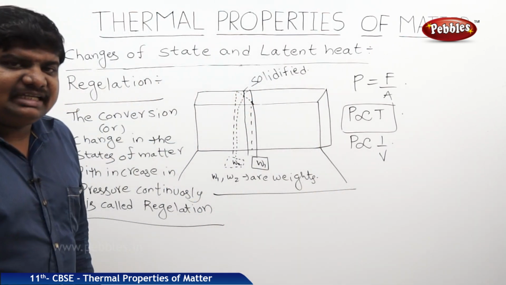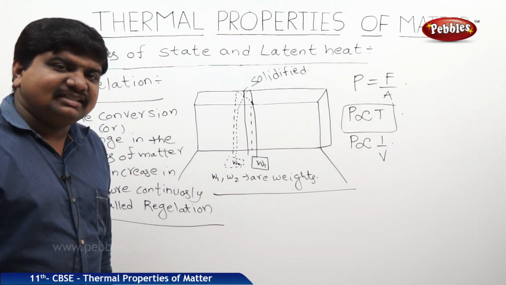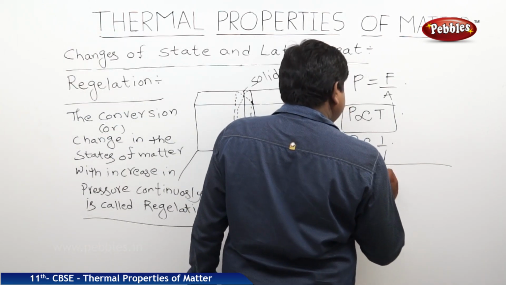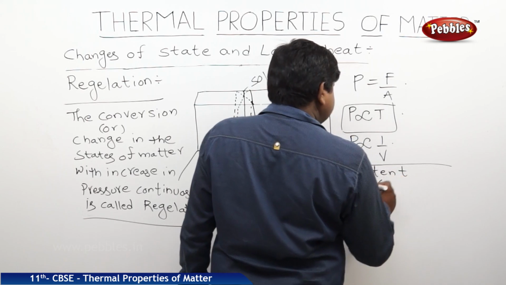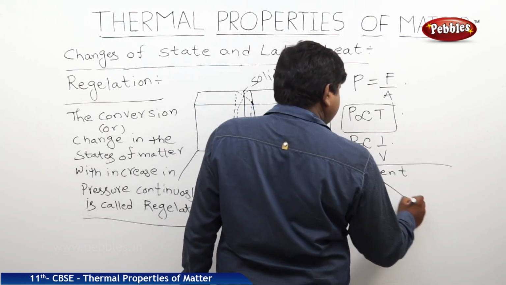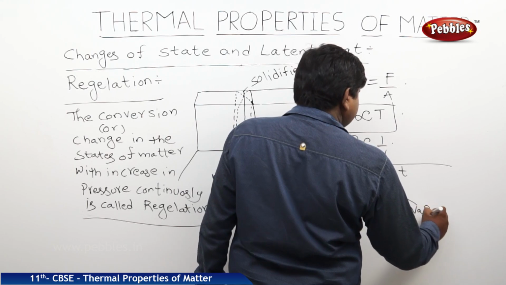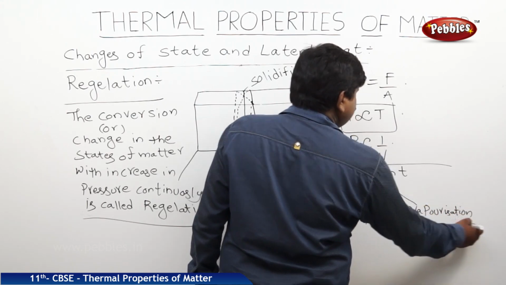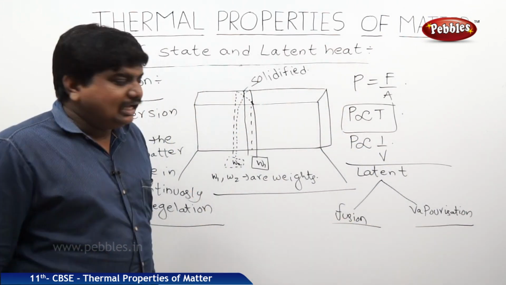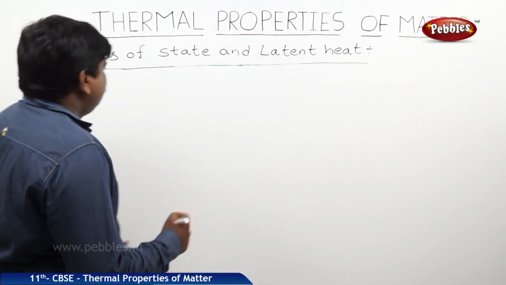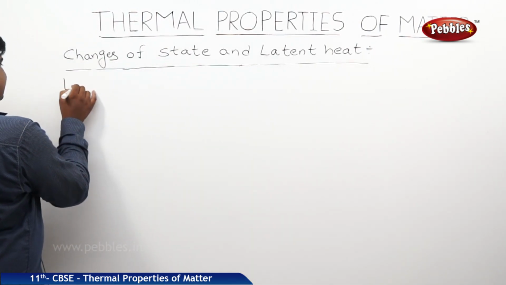The next concept is the different classifications of latent heat. Latent heat is classified into fusion and vaporization. We will see the definitions and values of the latent heat. The first one is latent heat of fusion.